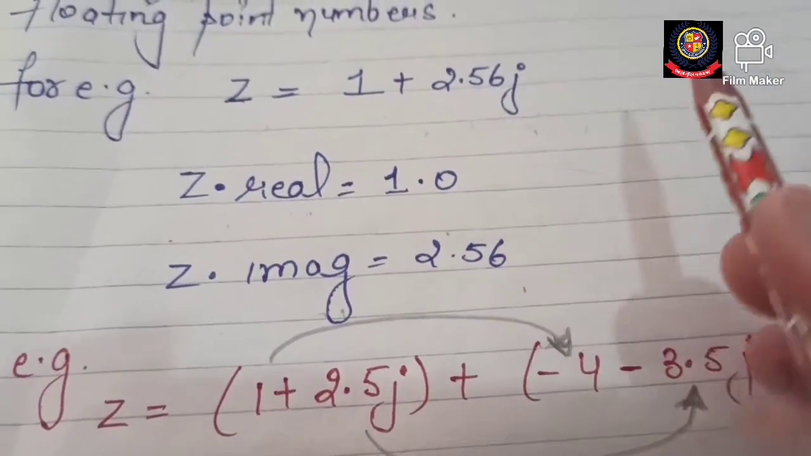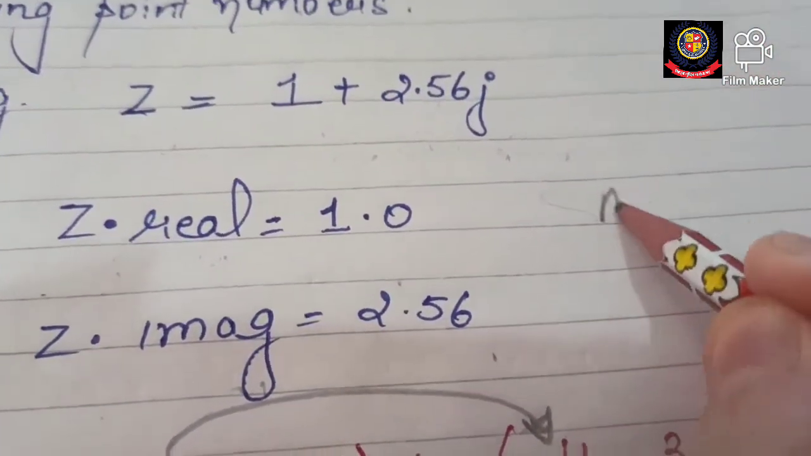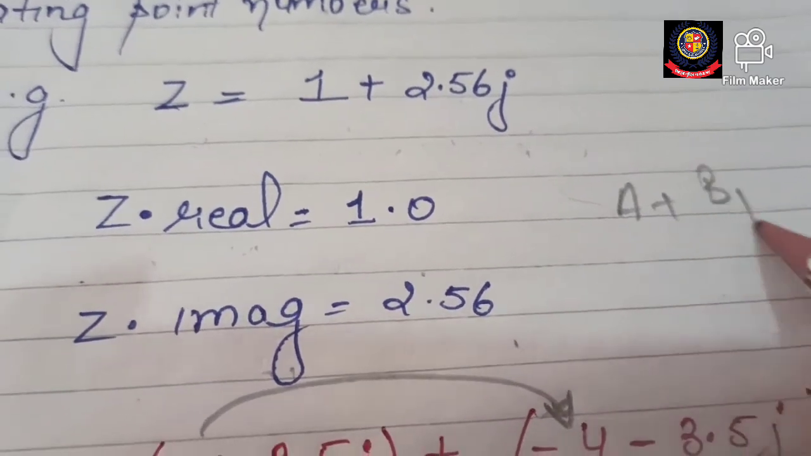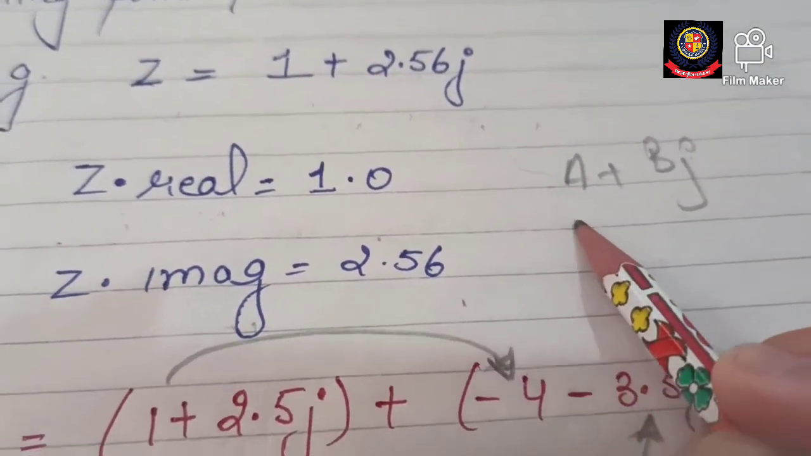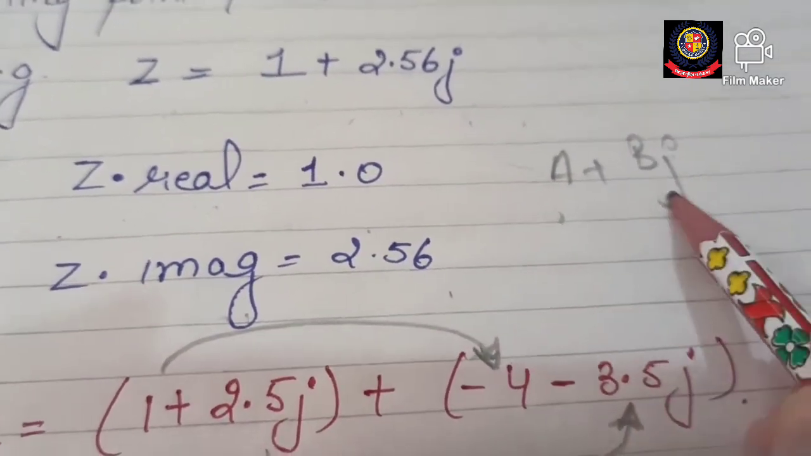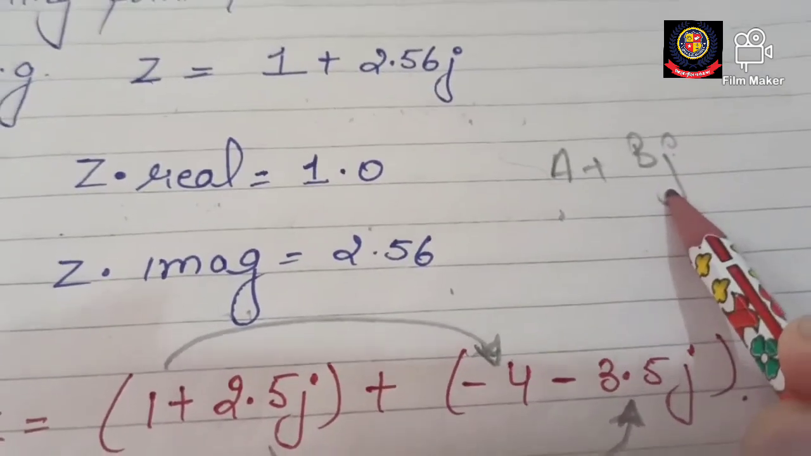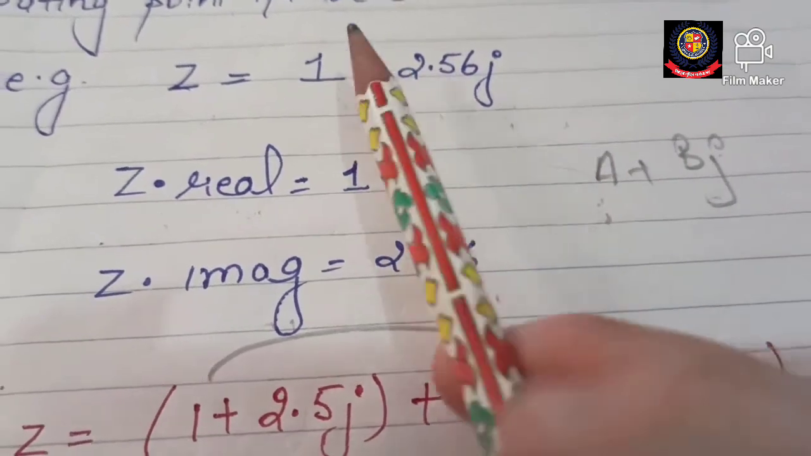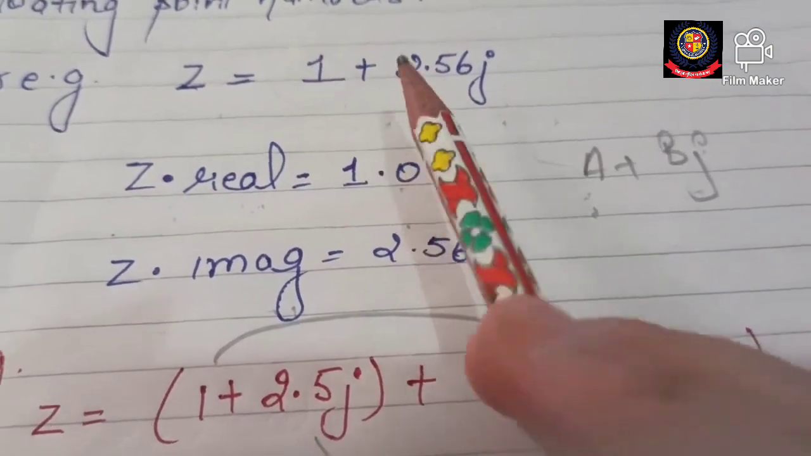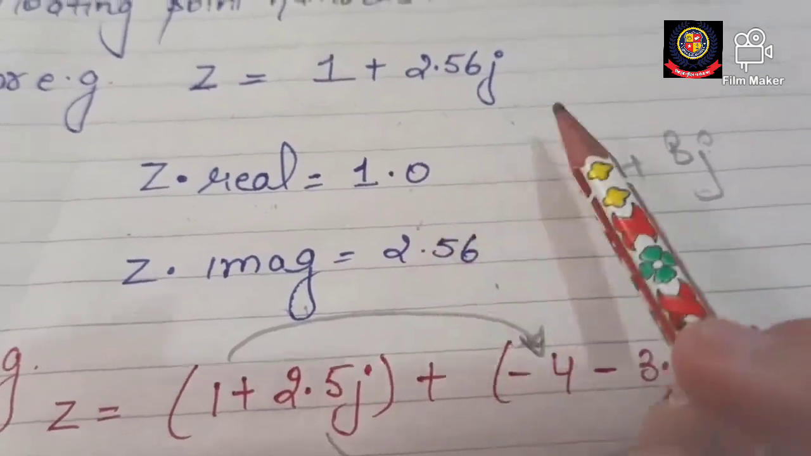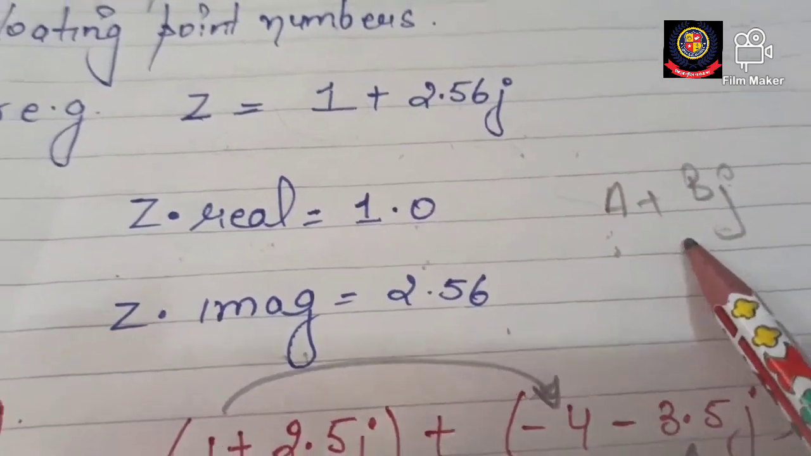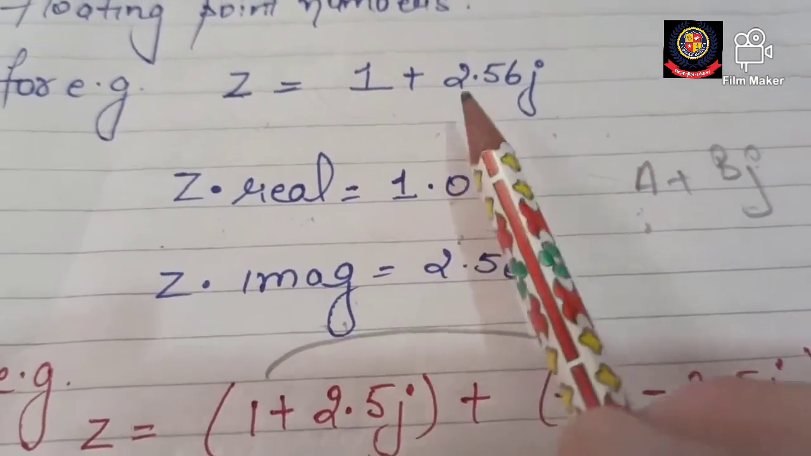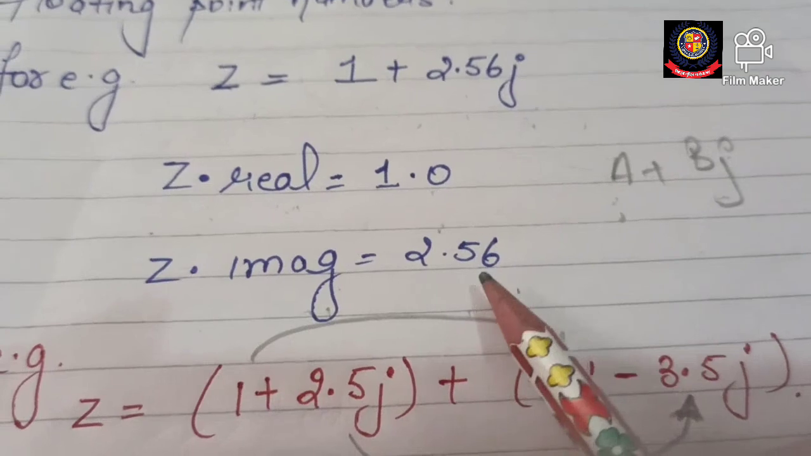As I told you, in a complex number a plus bj, a represents the real part and b represents the imaginary part. So if I want to know the value of a, meaning real, it will give 1.0, and the value is always a floating point number. And if I want to know the imaginary part, I can write it this way, and I get the value of the imaginary part.